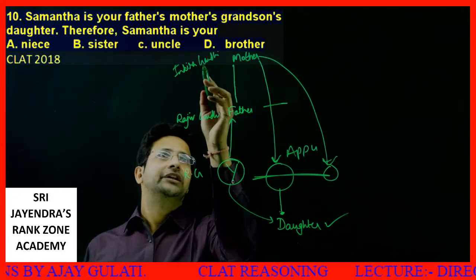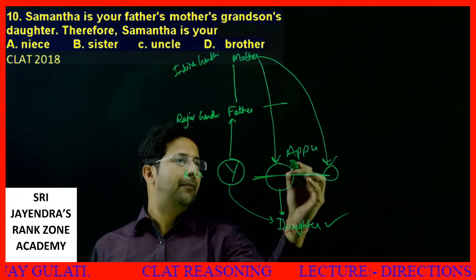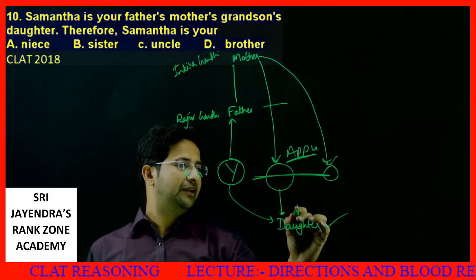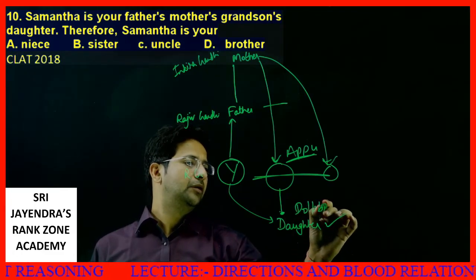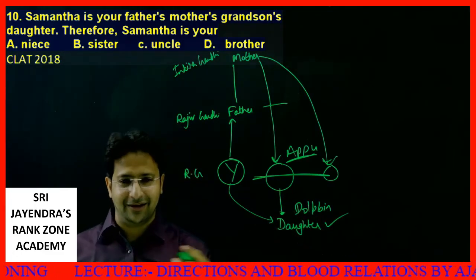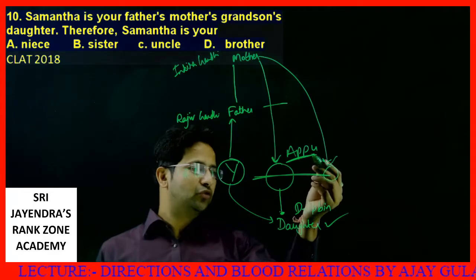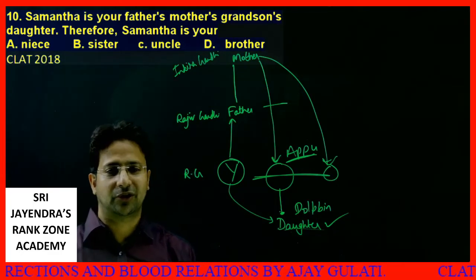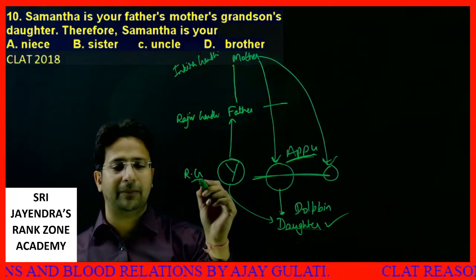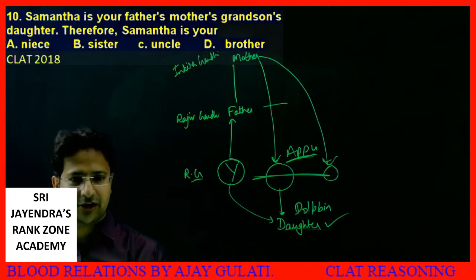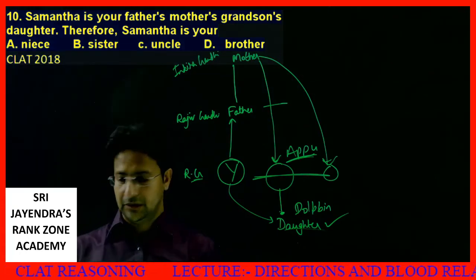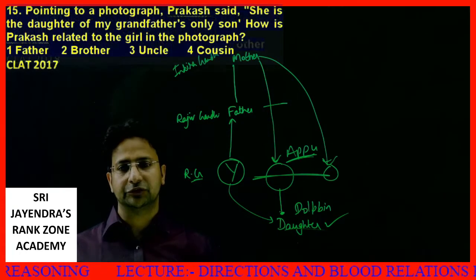So Indira Gandhi's grandson is Appu, and the daughter of this Appu, let's say Dolphin. Whatever the names are, it doesn't matter at all. So Appu's daughter will be Pappu's niece. That way you have got it. Let's move to the next set, dear students. Next set of questions.